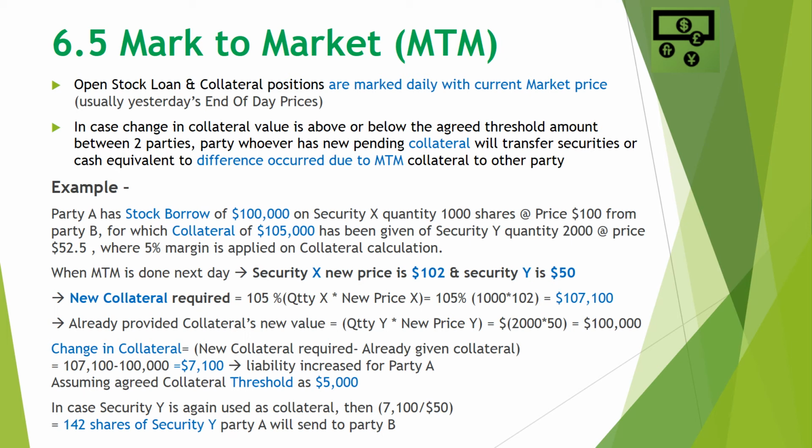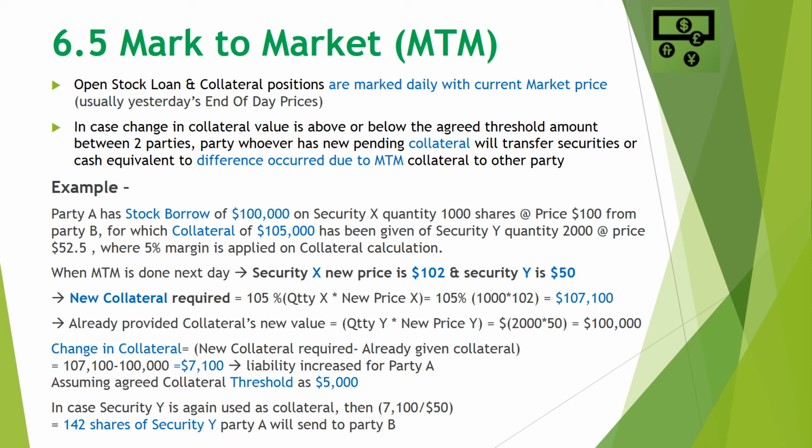5% of margin is applied on collateral calculation. That is how we arrive at $105,000. Now when MTM is done next day, let's assume security X's new price is $102 and security Y's new price is $50.